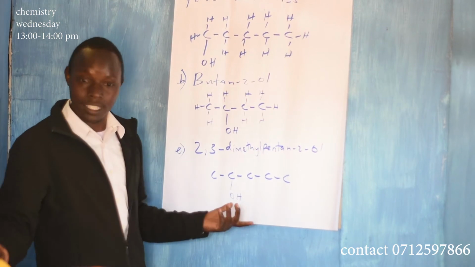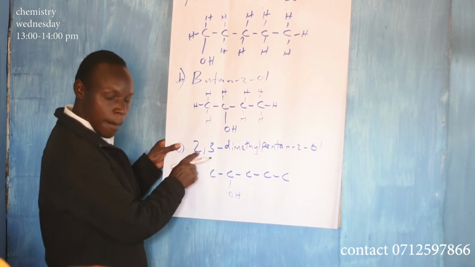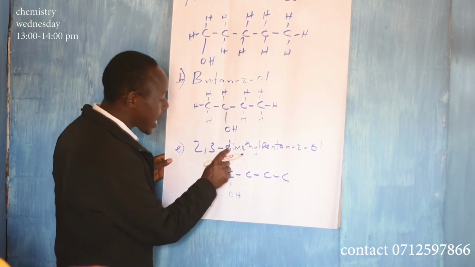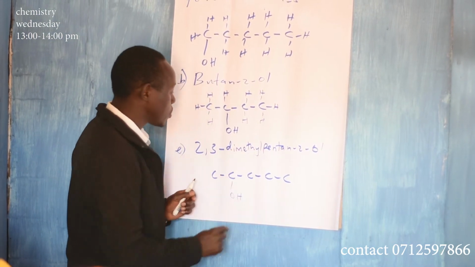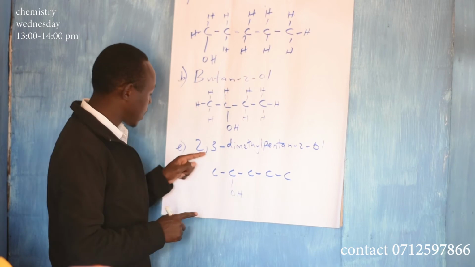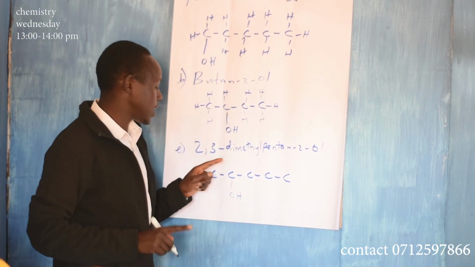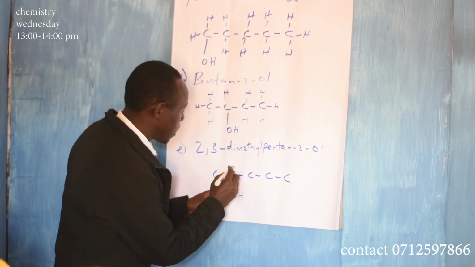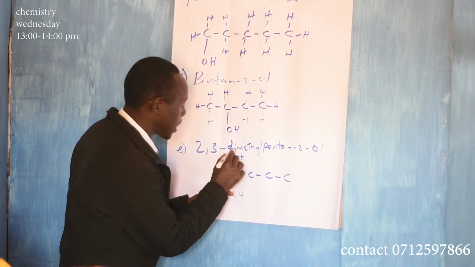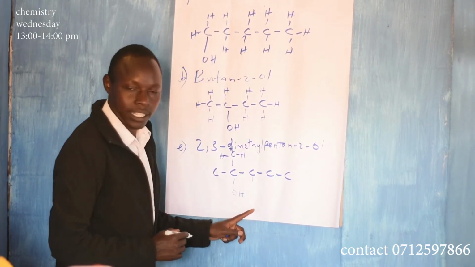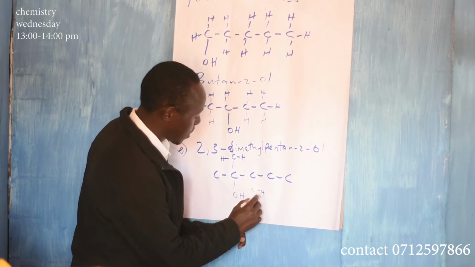Now put the branches. Di means 2, so 2 methyls. You have 1 methyl at carbon number 2, another methyl at carbon number 3. So here you have a methyl. Methyl is CH3. You draw it open like that. And then at number 3 also, you have another methyl.